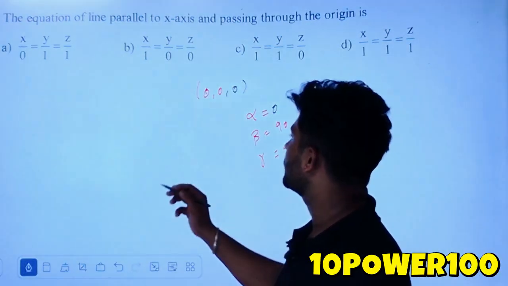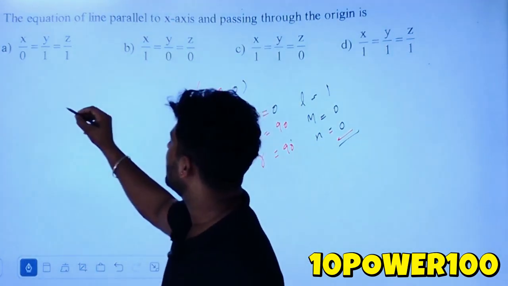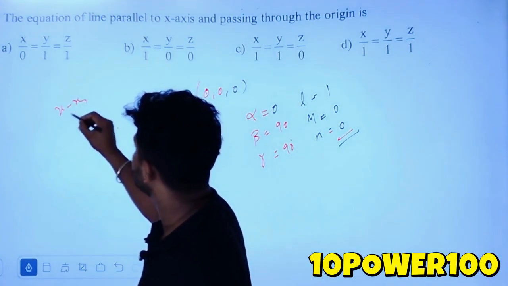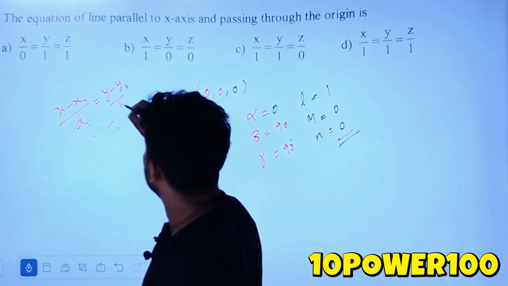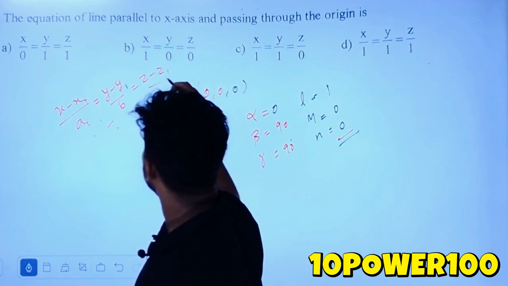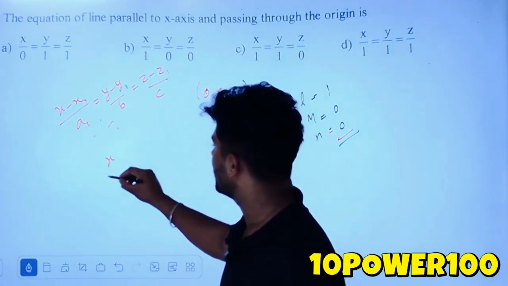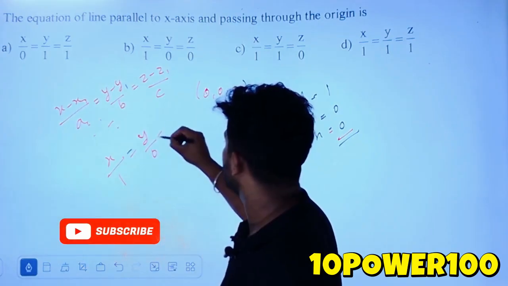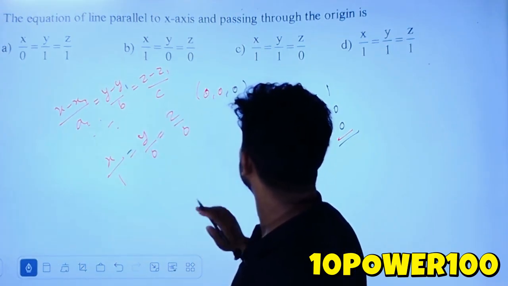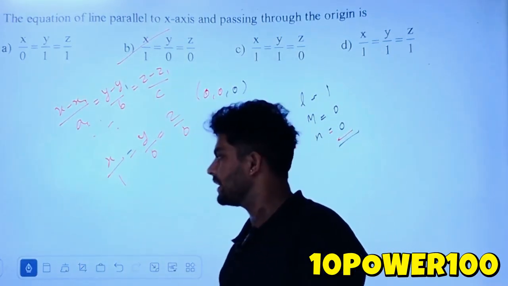Okay, so you know the equation of a line passing through a point and parallel to a given vector: (x minus x1) by a is equal to (y minus y1) by b is equal to (z minus z1) by c. So x1, y1, z1 is 0, 0, 0. So x by 1 is equal to y by 0 and is equal to z by 0. So option B is the right answer, children. Yes, I hope it is understood.